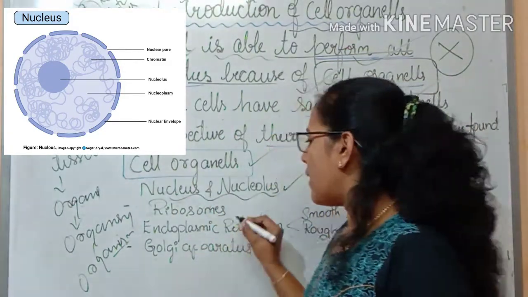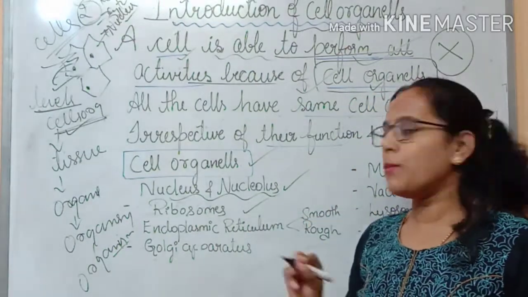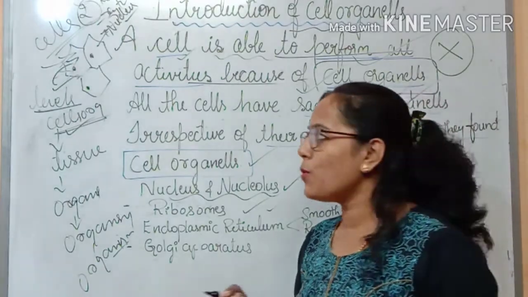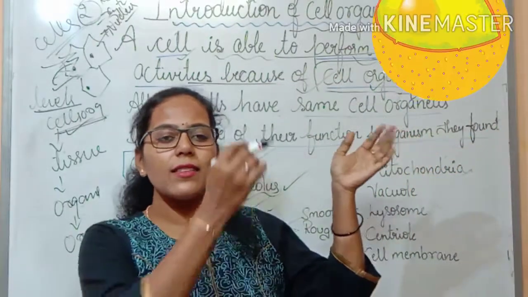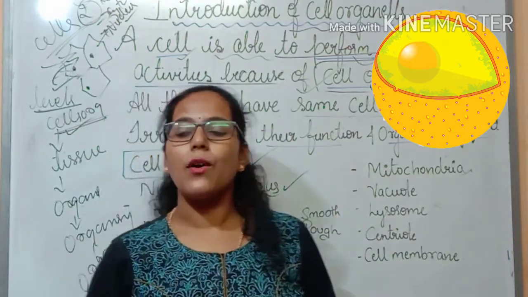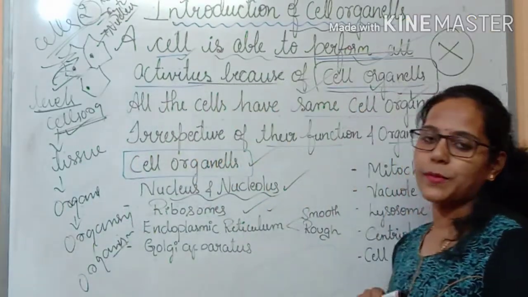Correct? So then, the second and most important organelle is the ribosome. What are ribosomes? See, if you look at the cell, there are some dot-like structures which are present. And these dot-like structures are called the ribosomes.